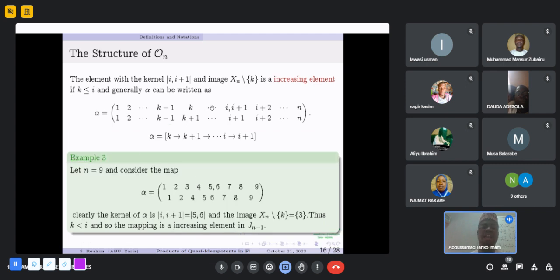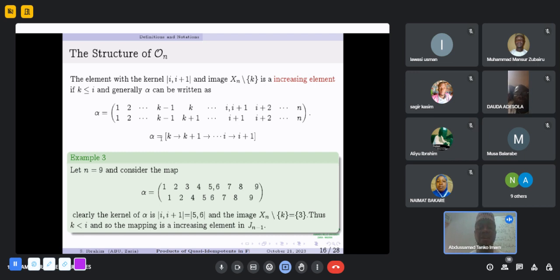The element with the kernel class {i, i+1} and image Xn minus k is an increasing element if k is less than or equal to i. And alpha is written in this form. When we look at the image set of this map, we can see that the only missing point is k. And this k is less than i, because here is our i and i plus 1. So k is less than i. And so the map is an increasing element in Jn-1.